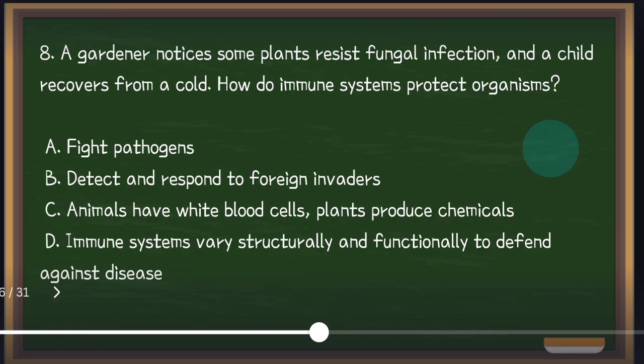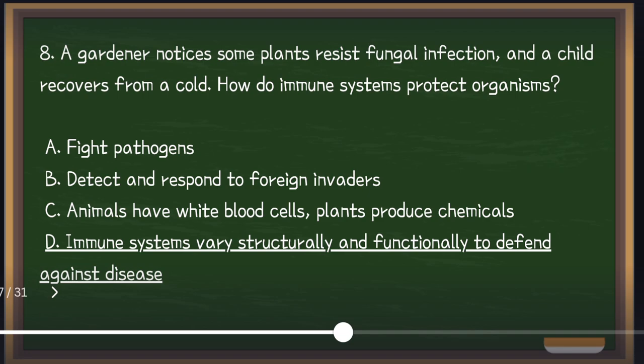Okay, number 8. Next number. A gardener notices some plants resist fungal infection and a child recovers from a cold. So how do immune systems protect organisms? Is it A, fight pathogens, B, detect and respond to foreign invaders, C, animals have white blood cells, plants produce chemicals, D, the immune systems vary structurally and functionally to defend against disease. So the answer is, of course, letter D. Immune systems vary structurally and functionally to defend against diseases.